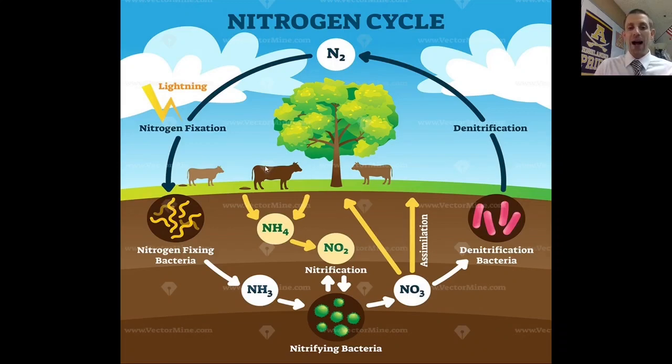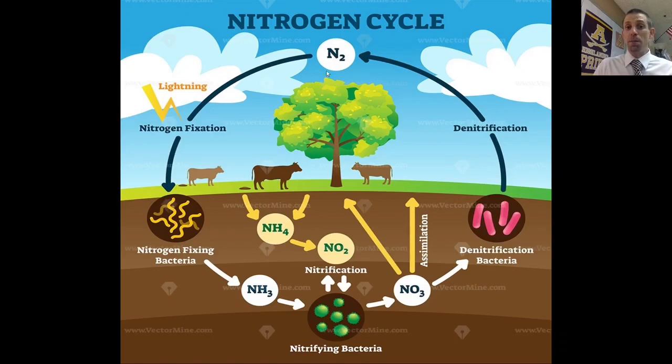How does the nitrogen get back into the plants or the soil? A couple of ways. If an organism dies, its body will be decomposed by decomposers like bacteria and fungus. That would put nitrogen back in the soil. Also, excrement, specifically urine from most animals, contains high levels of nitrogen because of ammonia. That would put it back into the soil as well.